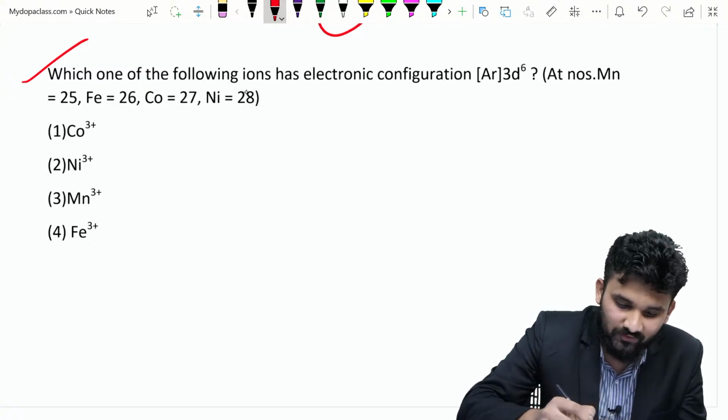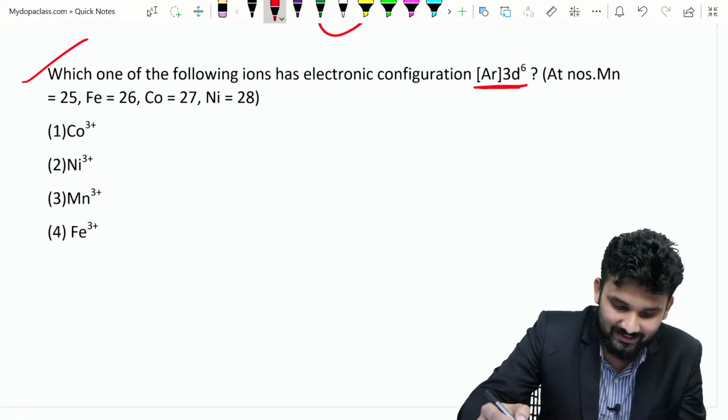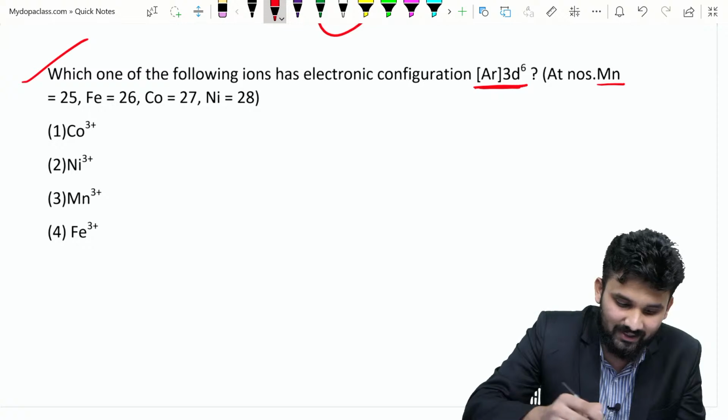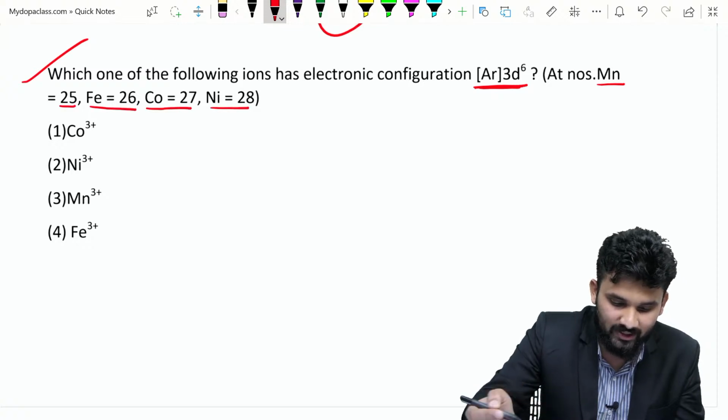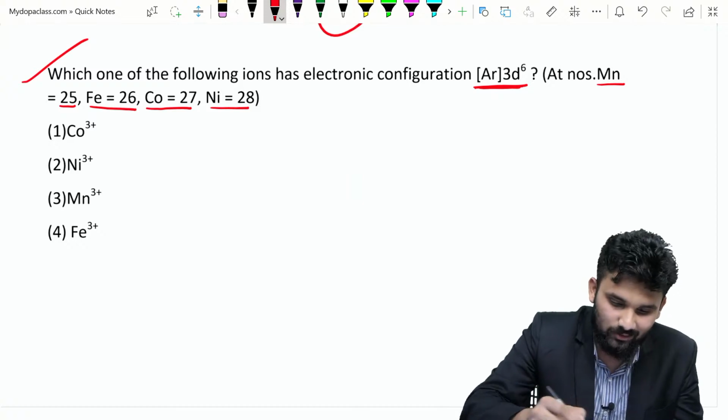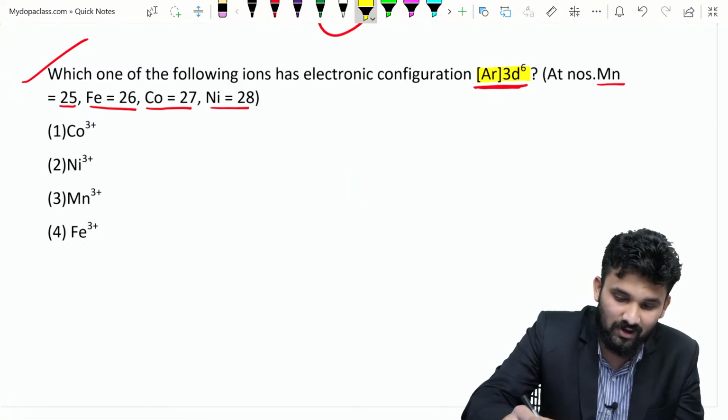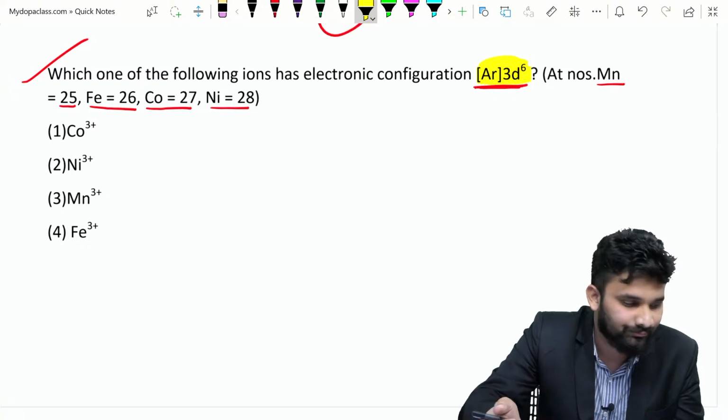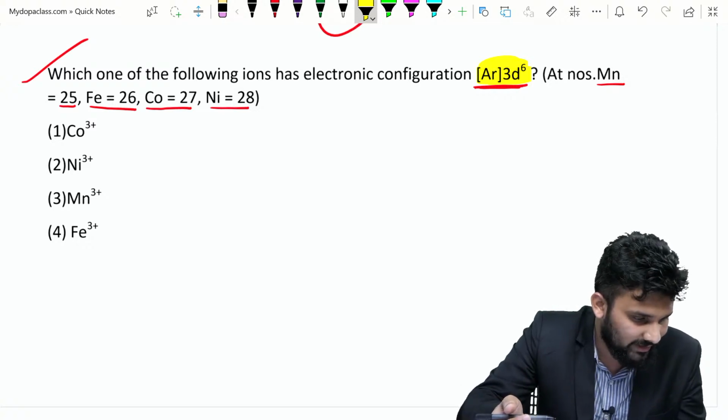Which one of the following ions has an electronic configuration of argon 3d6? Here the atomic numbers are given: manganese is 25, iron is 26, cobalt 27, nickel 28. You can put your answers. The question is the electronic configuration of argon 3d6.